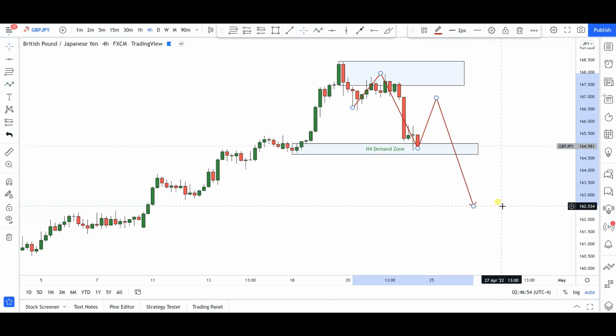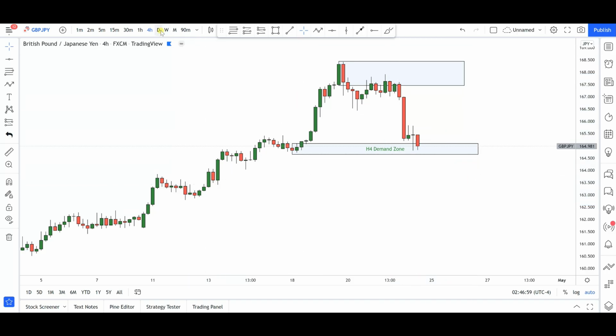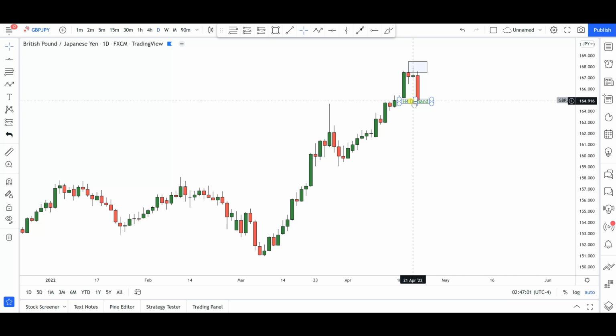This is kind of the price action that I would like to see in British pound and Japanese yen as we go into next week. Okay, so if we take a look now at the daily time frame, I really don't have any particular levels to keep an eye on in the daily time frame.